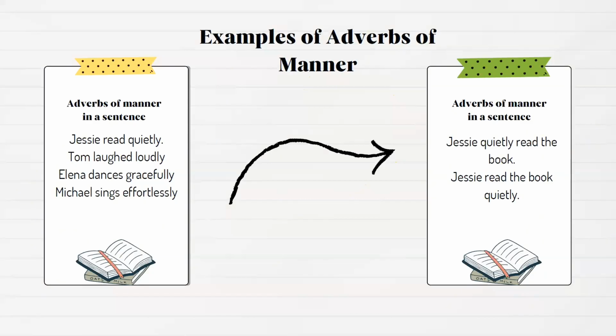The examples of adverbs of manner. In a sentence, here are some examples. Jessie read quietly. Tom laughed loudly. Elena dances gracefully. Michael sings effortlessly. And if the verb has a direct object, here are some examples for it. Jessie quietly read the book. Jessie read the book quietly.